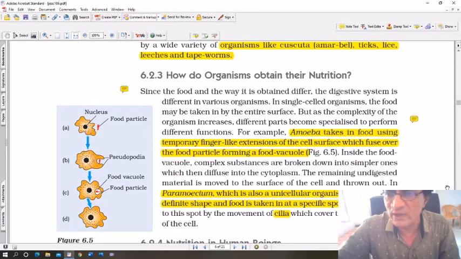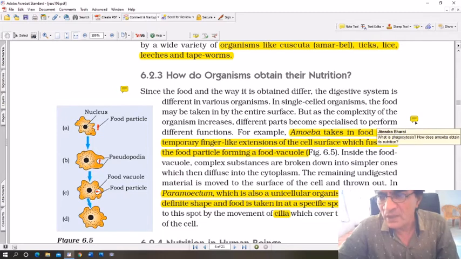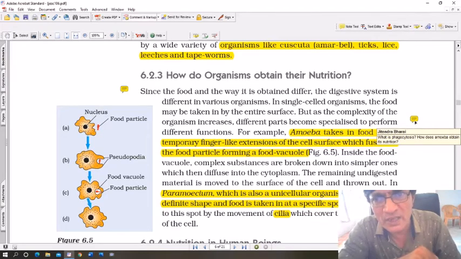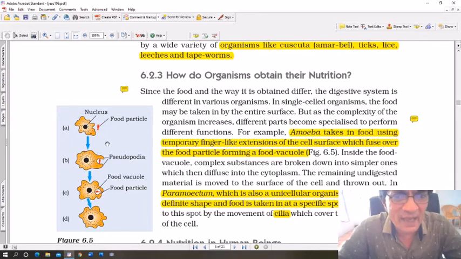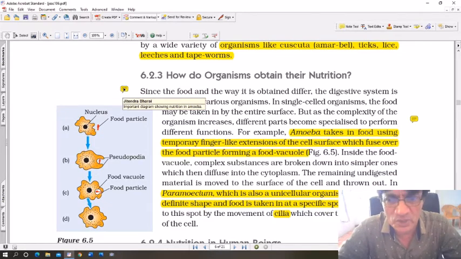For example, amoeba takes in food using temporary finger-like extensions of the cell surface which fuse over the food particles, forming a food vacuole. Now you see here, what is phagocytosis? The process by which amoeba takes in food materials and digests in its vacuoles. That process of obtaining food by an amoeba is called phagocytosis. How does amoeba obtain its nutrition? And this diagram is extremely important. I have written it here also, important diagram to show nutrition in amoeba. It is called phagocytosis.